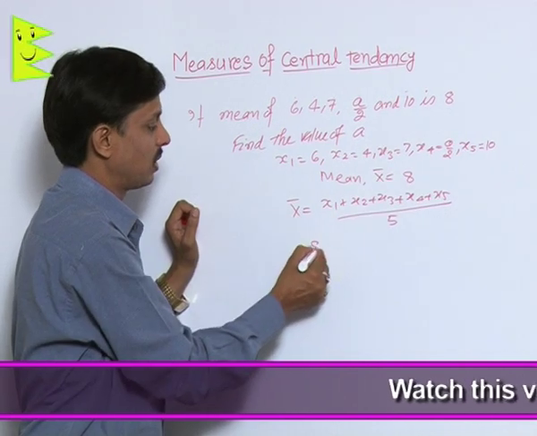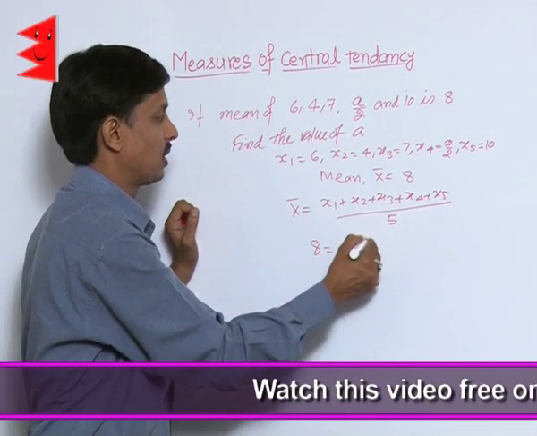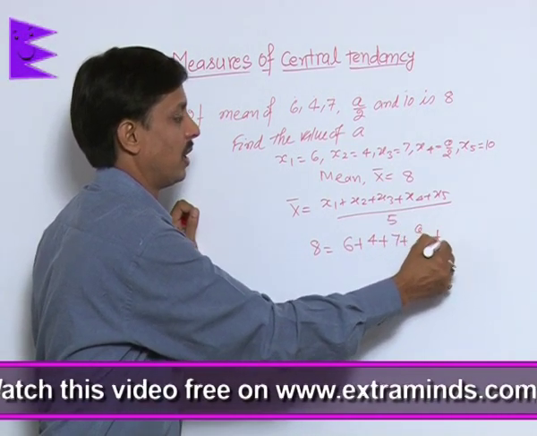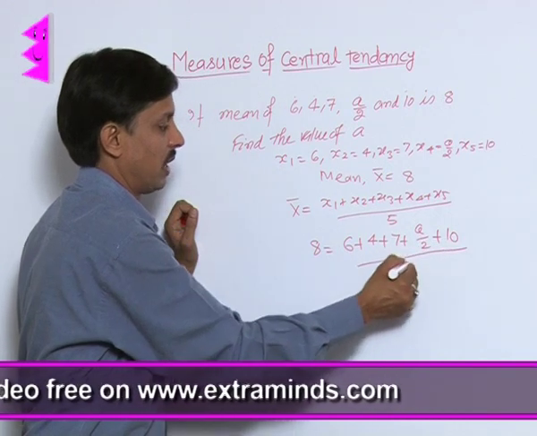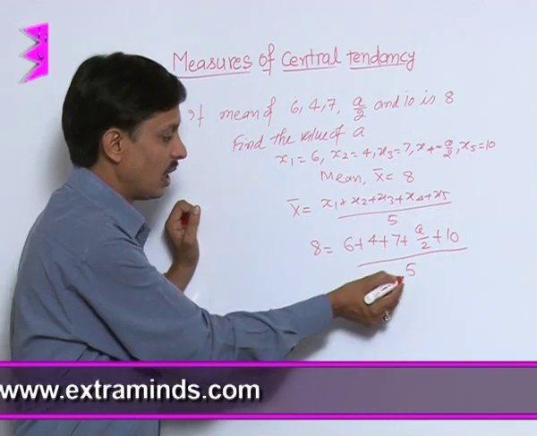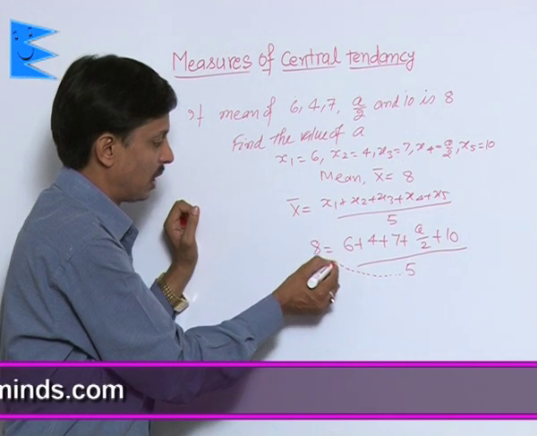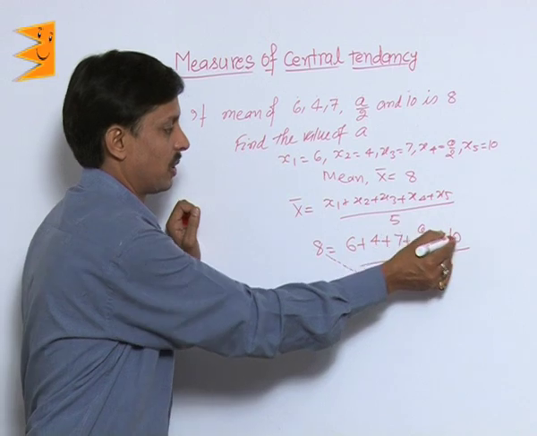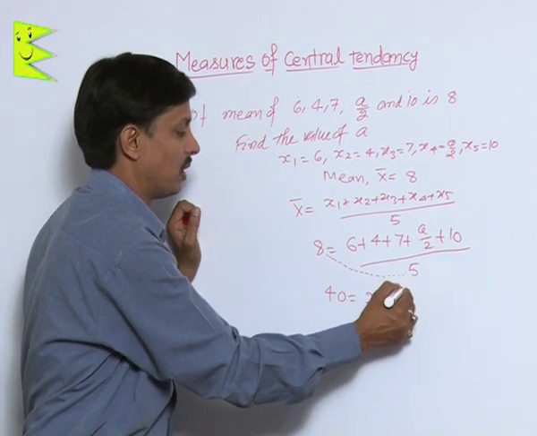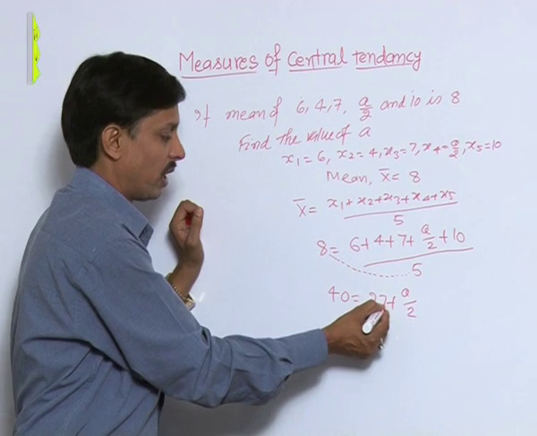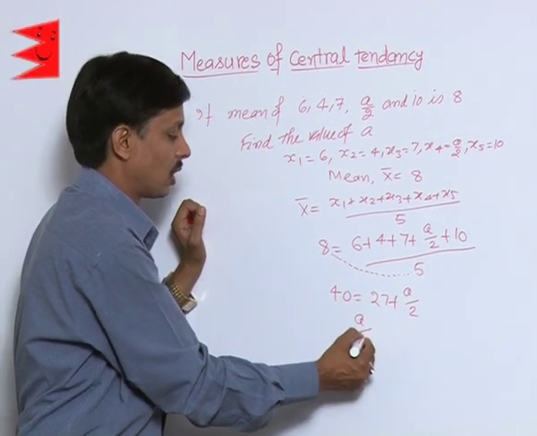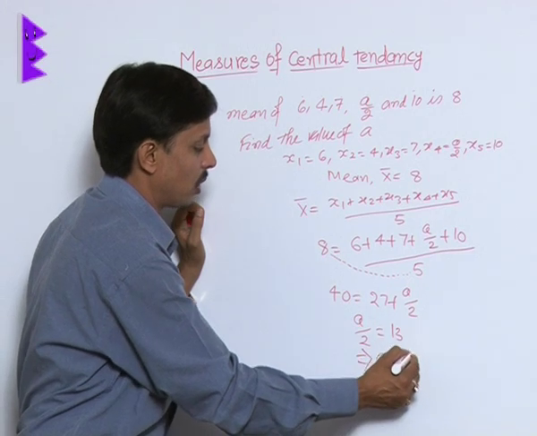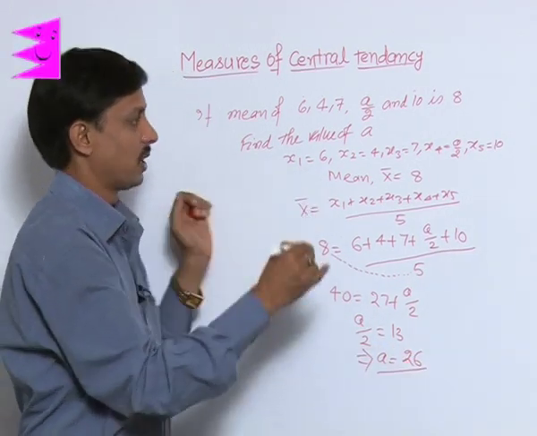The answer of x bar is 8, first observation 6, second 4, third 7, fourth observation a by 2, last fifth observation is 10, divided by 5. When this 5 is cross multiplied to this 8, this will be 40. Sum of 6 plus 4, 10 plus 10, 20 plus 7, 27 plus a by 2. 27 when transferred, the answer of a by 2 will be 13, or this implies the answer of a will be 26.